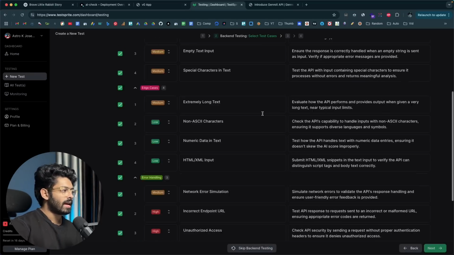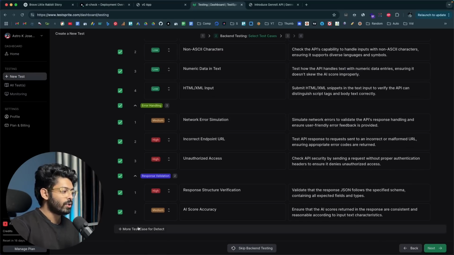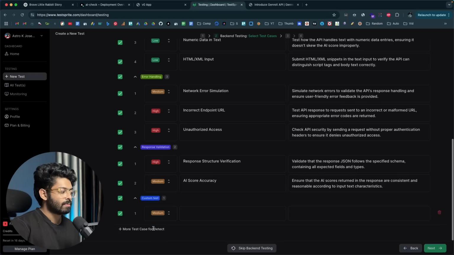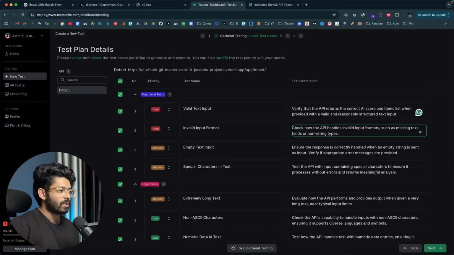That looks good. Here you can find comprehensive details as to the different testing plans that the API is planning to carry out. In the functional test category, we have valid text input: verify that the API returns the correct AI score and items list when provided with a valid, reasonably structured text input. The cool thing is that the AI itself has created this entire test plan. If you want to, you can add more test cases by clicking this button right here, and add the details, the description and all that. For now, I'll delete it. And if you want to make changes to any of these, you can literally edit it like this and provide additional information.